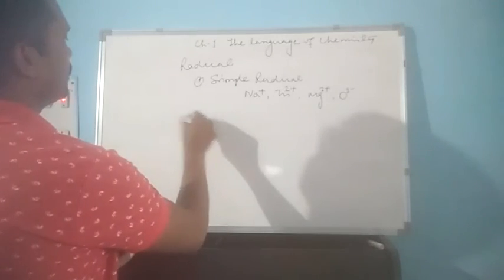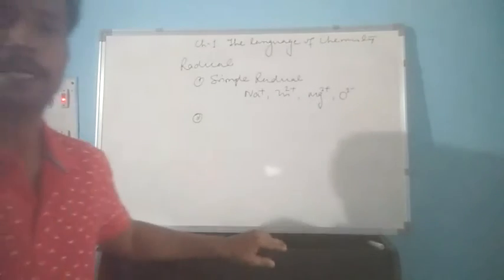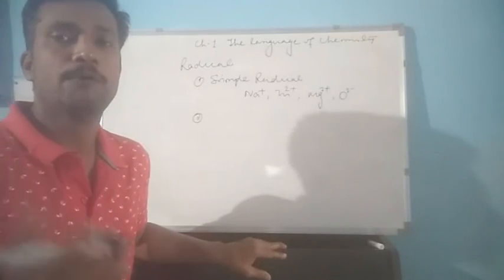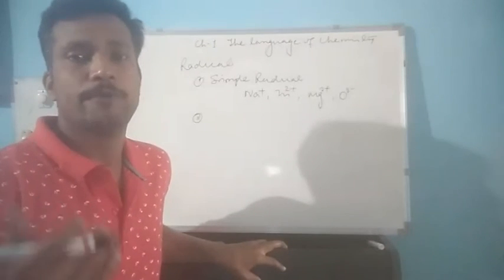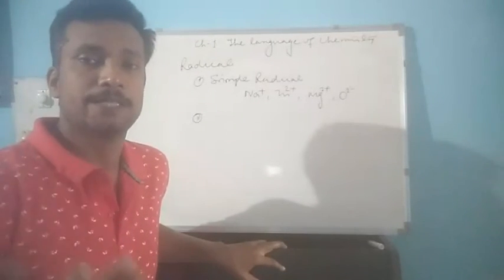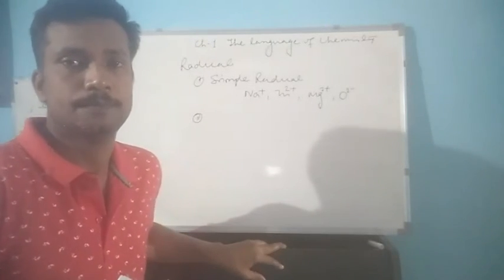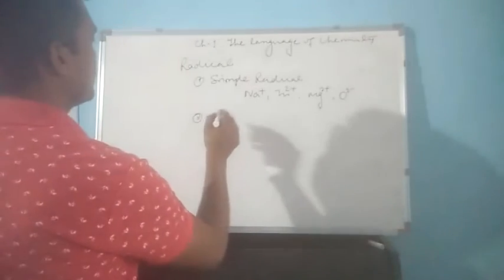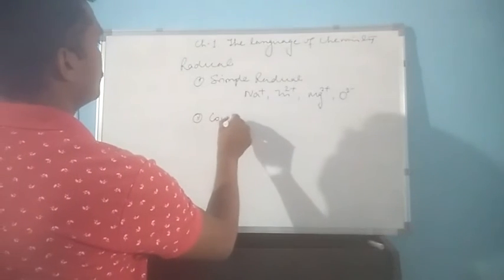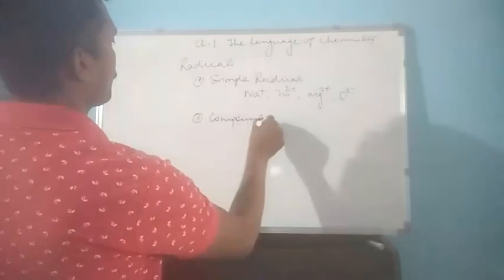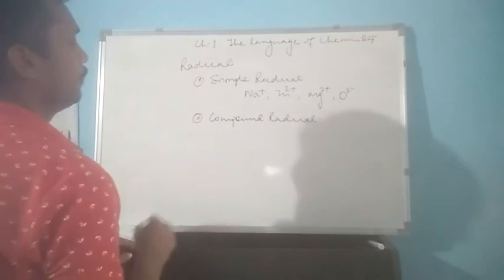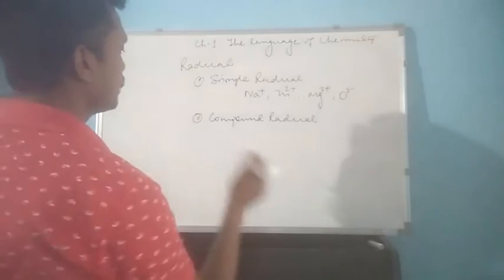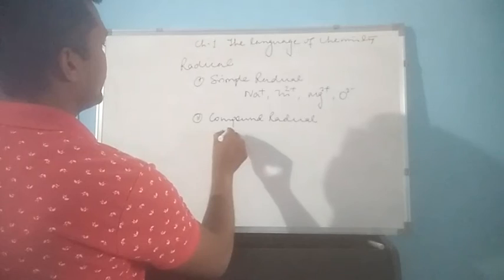Whereas there can be another type which is called compound radical, which contains more than one type of atoms of different elements. This is called compound radical, where we have two or more types of atoms, like NH4+.